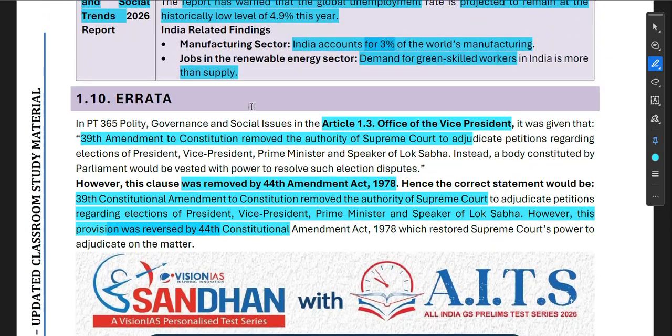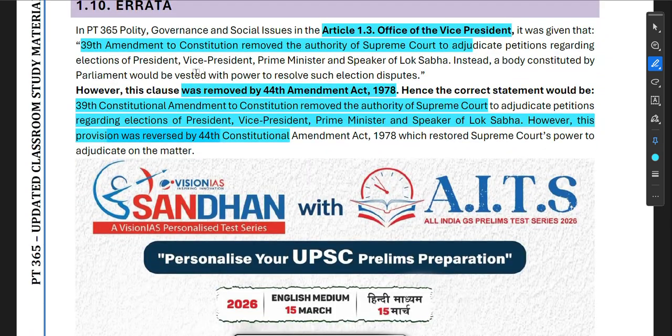Vision IAS had made some mistakes, so this is the correct version that they have now given.